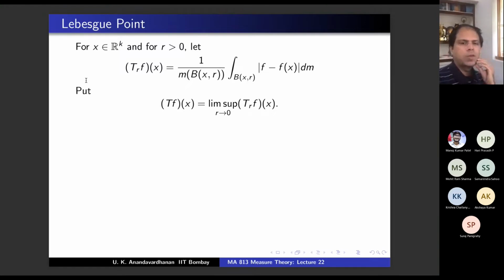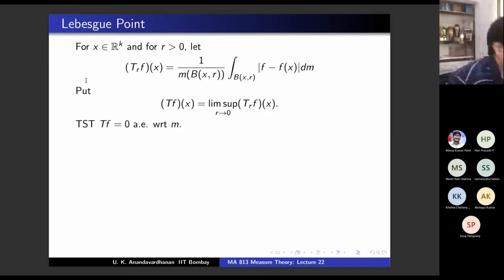Okay, and we are going to claim that Tf is 0 almost everywhere. That's what we have to do, right? If the lim sup of this quantity is 0 almost everywhere, then the limit is 0, no? Because these are all non-negative quantities, so lim sup 0 means limit 0. So this is what we need to show: Tf is 0, and we are going to do it very nicely.